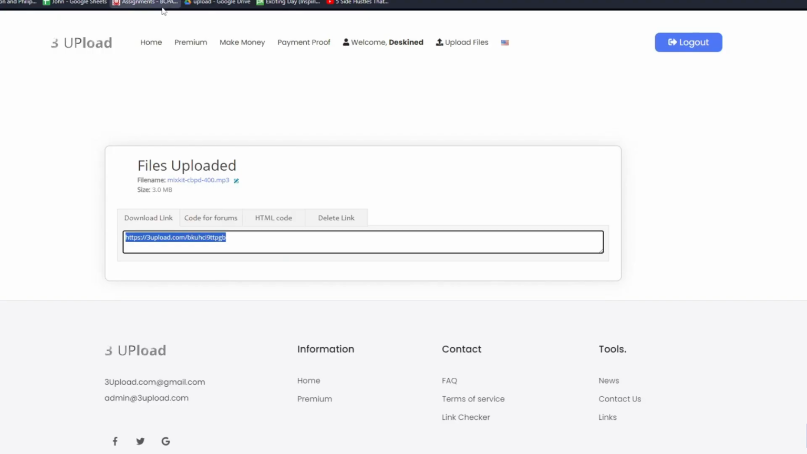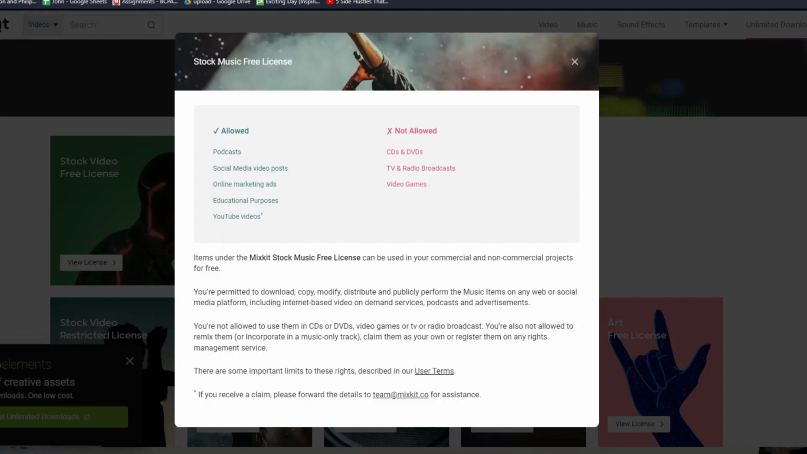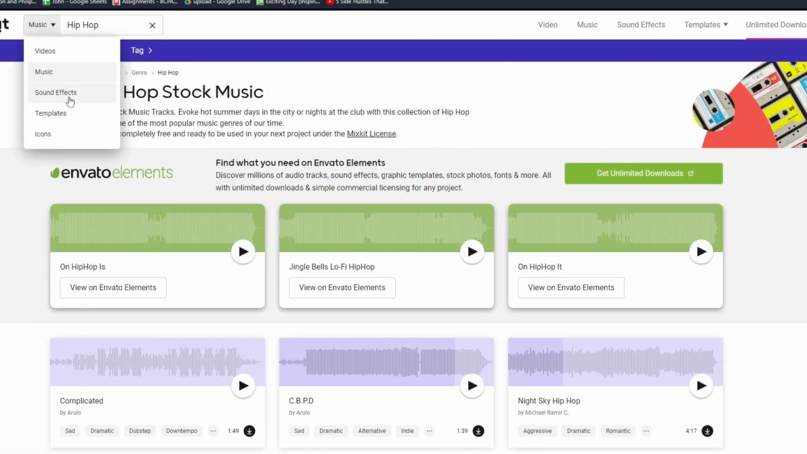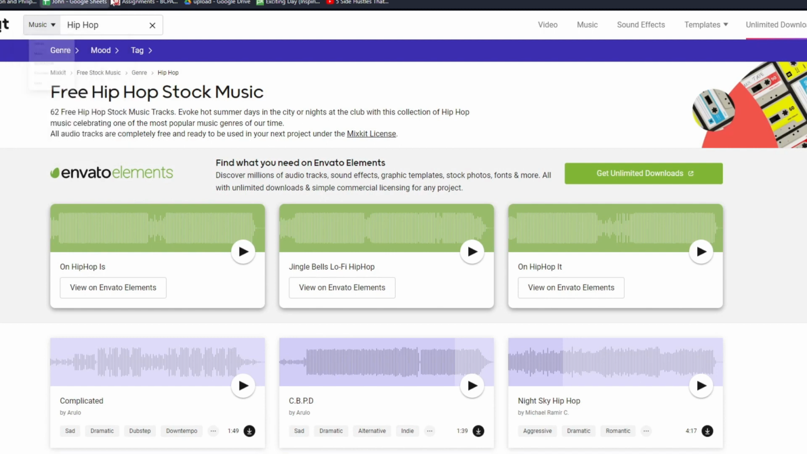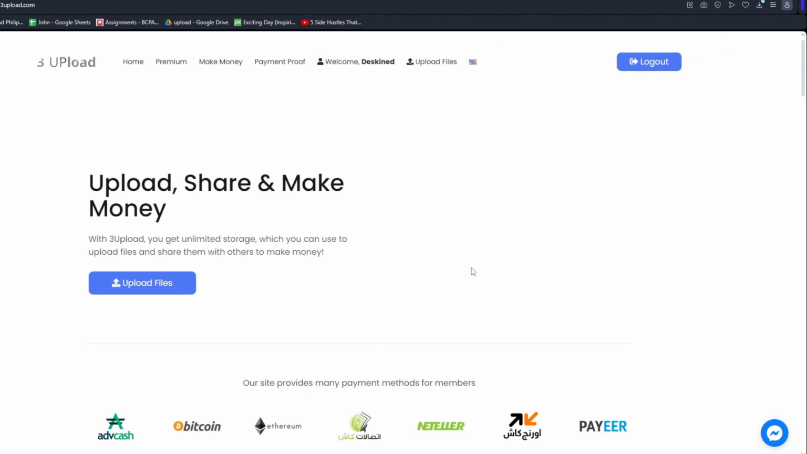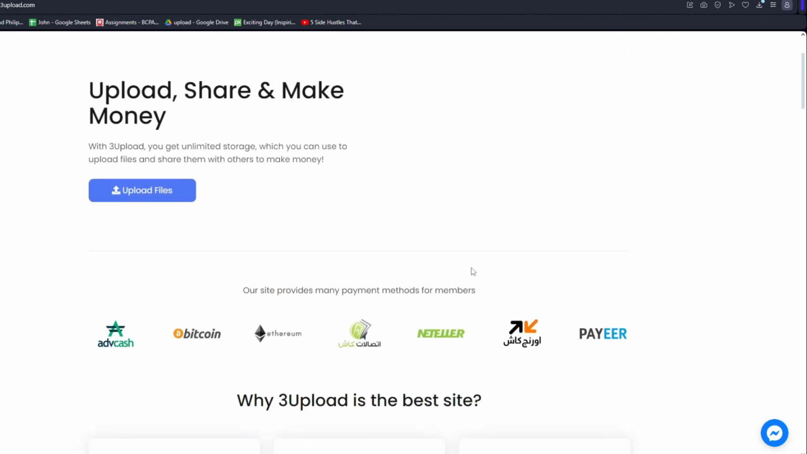So you could go ahead and find those sound effects by going back to the Mixkit right here, and you could go ahead and browse through with the sound effects tab right here. You could also do this for videos, icons, templates, images, or anything else, and just go ahead and upload it to 3Upload, where you could go ahead and get some ad revenue when people go ahead and click through your link.